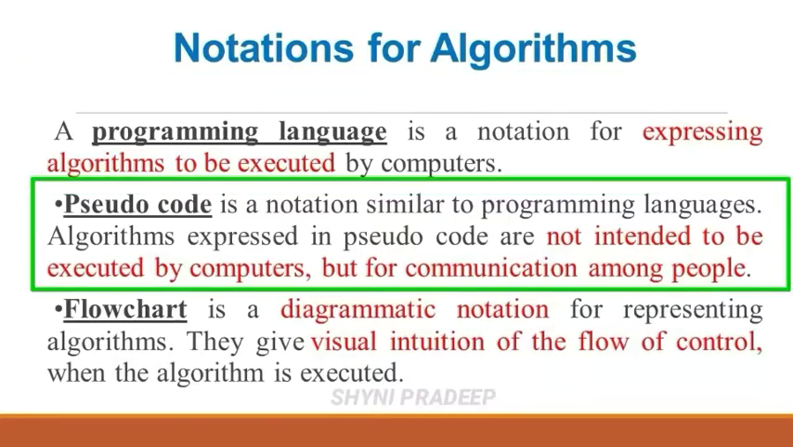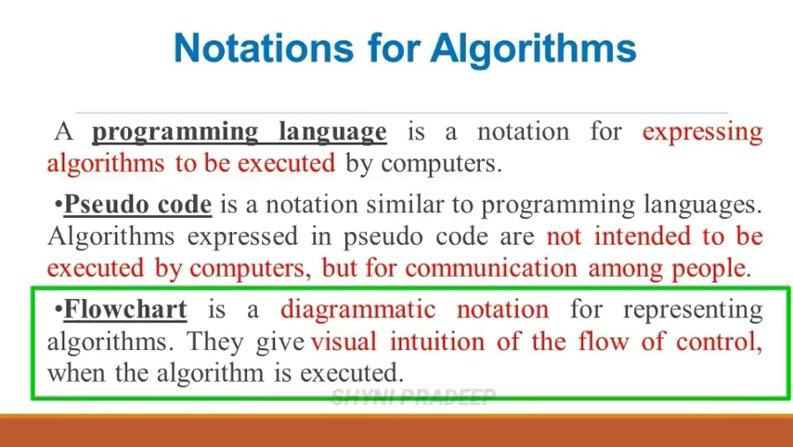Next, let us see about pseudocode. Algorithms expressed in pseudocode are not intended to be executed by computers, but for communication among people. Which means pseudocode is a notation similar to a programming language, but it will not be executed by computers; it is only for human readers. It can be written in plain English. There is no need to follow the grammar rules of a programming language, because pseudocode is not for computers to execute directly, but for human readers to understand.